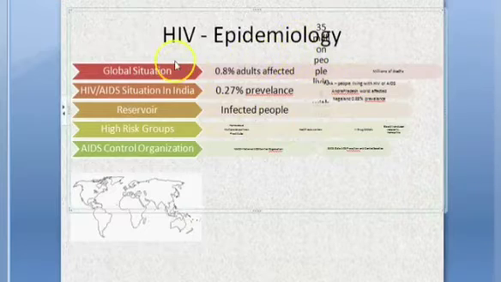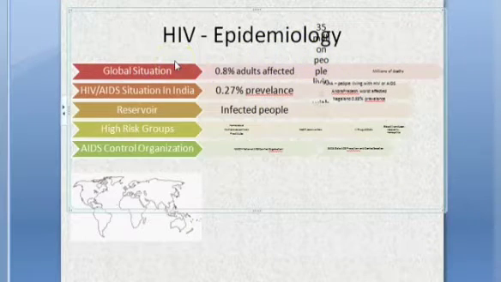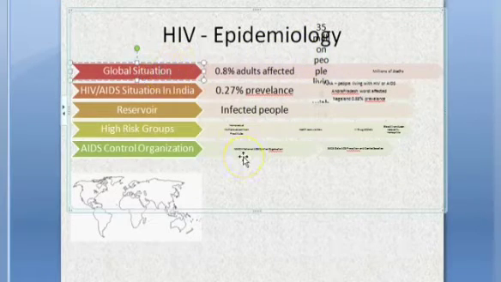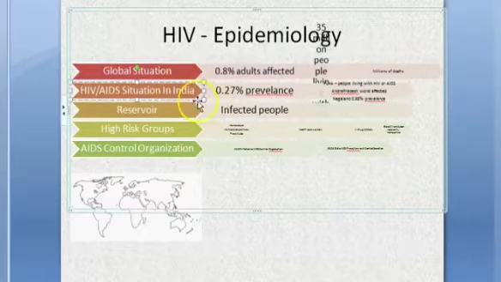The epidemiology of HIV we have seen. Basically, the global situation is something like 0.8% adults are affected. That is 35 million people living with HIV. So that is the global situation. And it causes a lot of deaths because as of now, there is no cure to HIV.